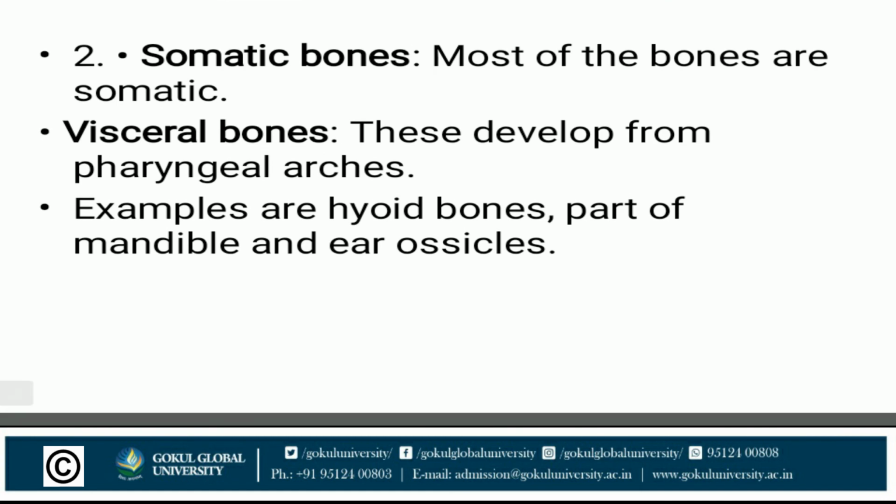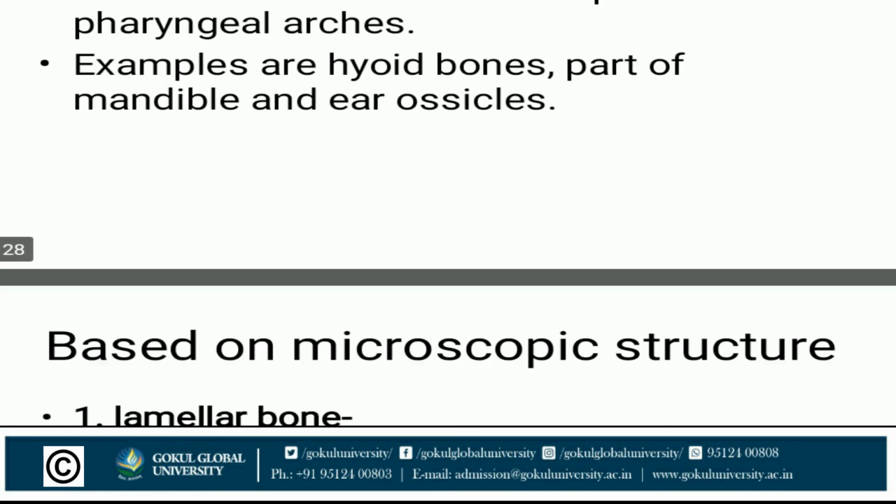Now somatic bones. Most of the bones are somatic. Visceral bones develop from the pharyngeal arches, which we will see in embryology. Examples are hyoid bone, part of the mandible and ear ossicles, which are derivatives of pharyngeal arches.